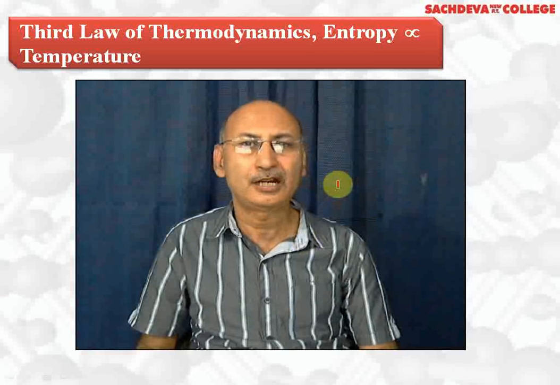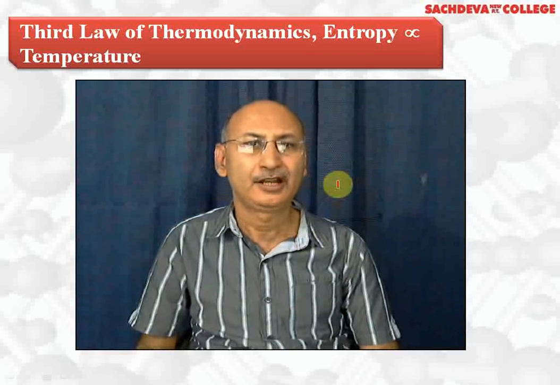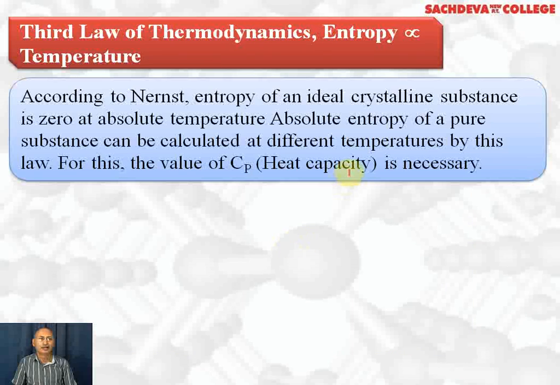Let's take up the third law of thermodynamics, that is, entropy is directly proportional to temperature. Entropy increases with an increase in temperature because randomness or disorder increases, and entropy decreases with a decrease in temperature because randomness or disorder decreases. The third law was given by Nernst. The entropy of an ideal crystalline substance is zero at absolute zero temperature.